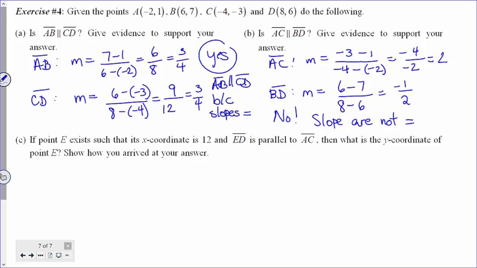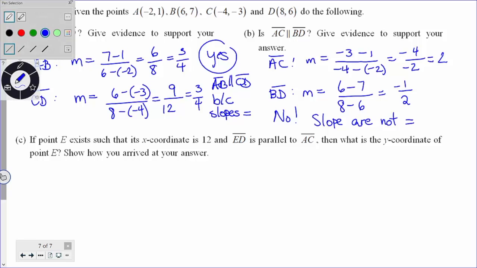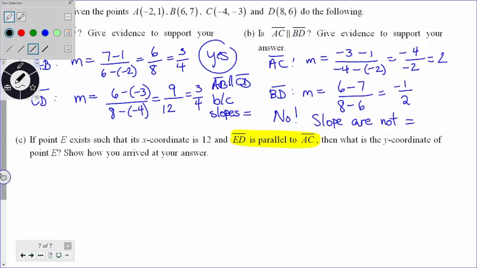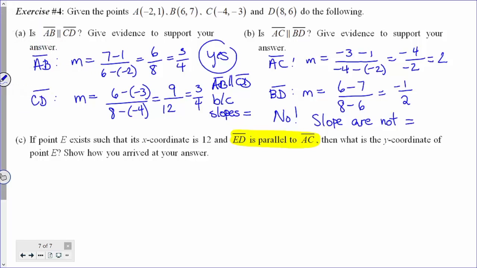Well, I'll tell you, geometry and highlighters go together great. So if you can ever do this and you've got a highlighter handy, which apparently I don't, here it is. And you see some statement like this, ED is parallel to AC. Highlight it immediately, right? That's going to be the key to doing this problem. In fact, if we go back to it, what that's going to tell us now is that the two slopes must be equal. All right?